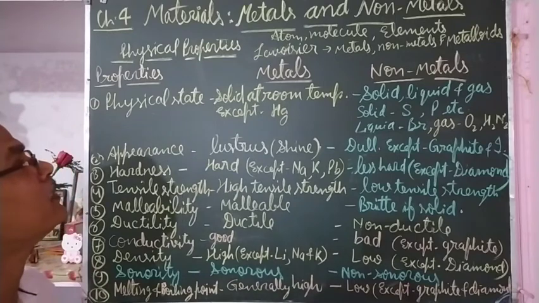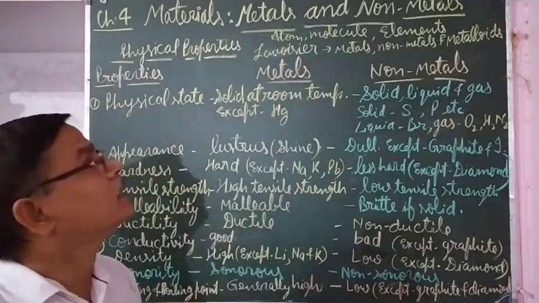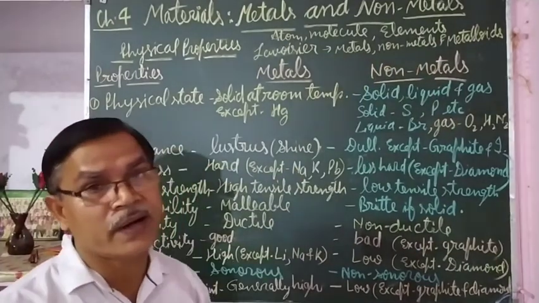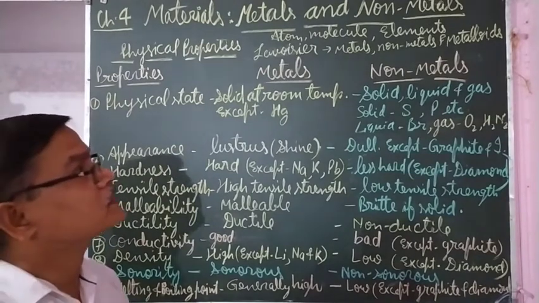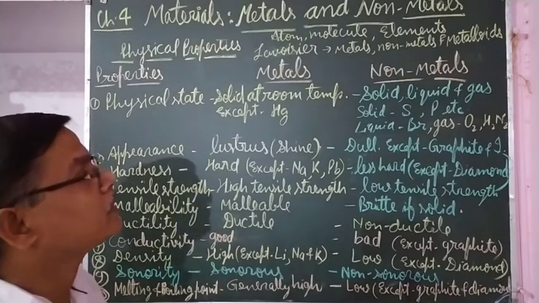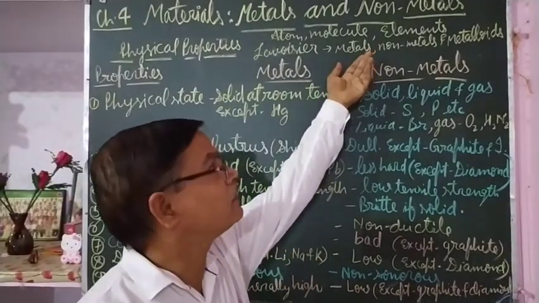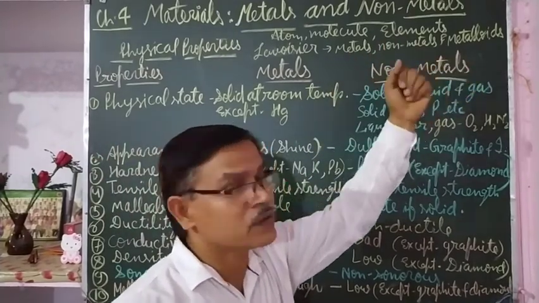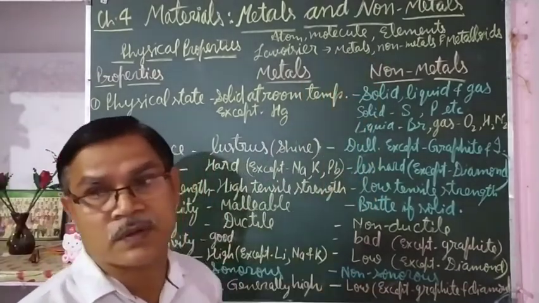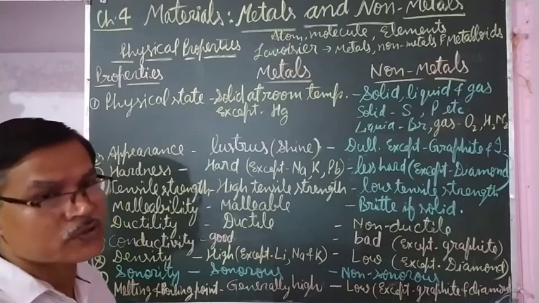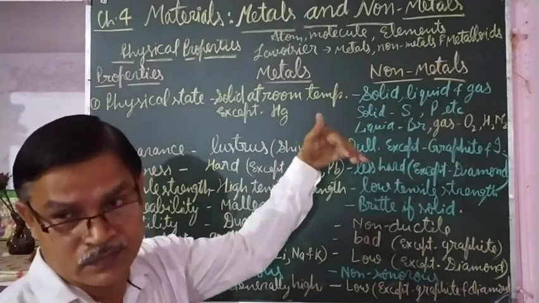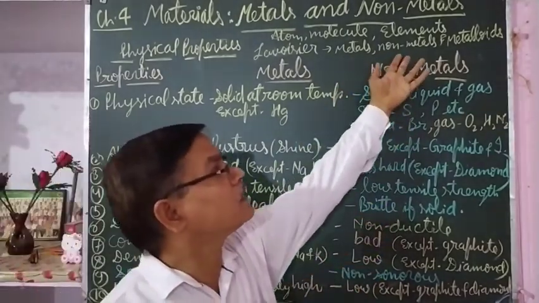One scientist, Lavoisier, classified the elements into metals, non-metals and metalloids. By their characteristics, we will distinguish them. Metals have different characteristics, non-metals have different characteristics, and metalloids have the characteristics of both. Metals are electropositive, they give positive ions by losing electrons. Non-metals are electronegative, they give negative ions by gaining electrons.